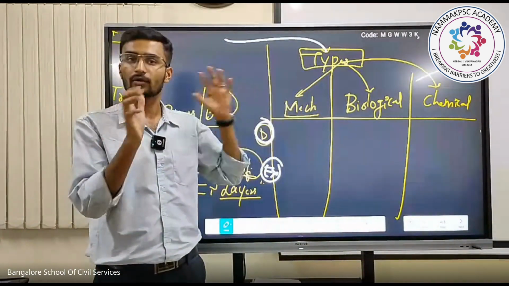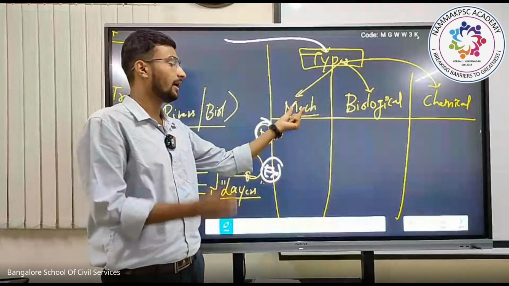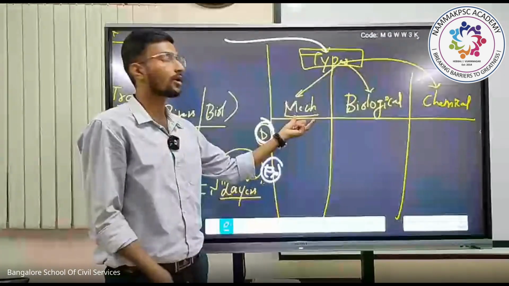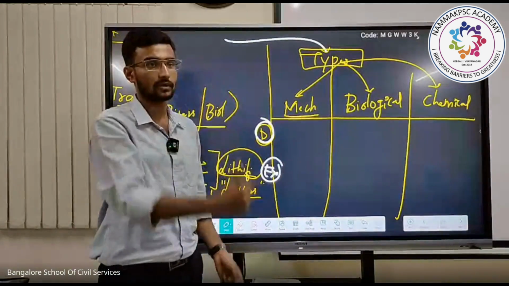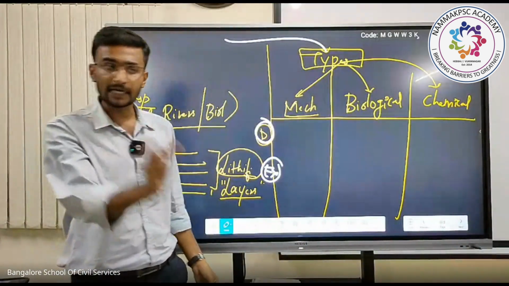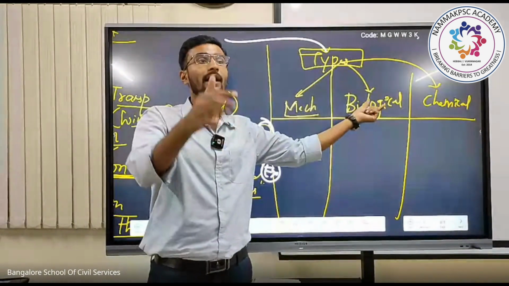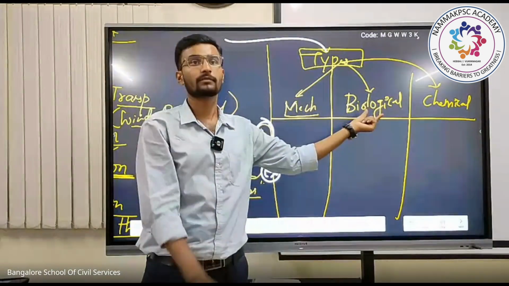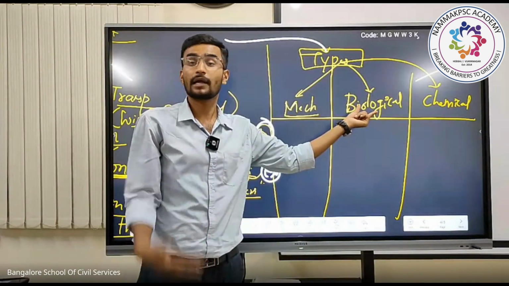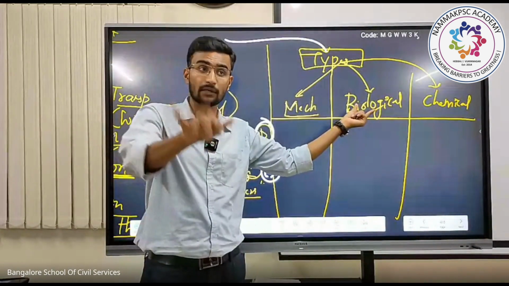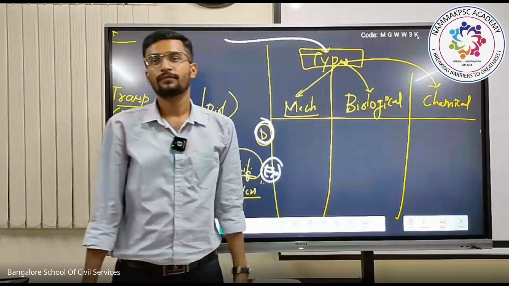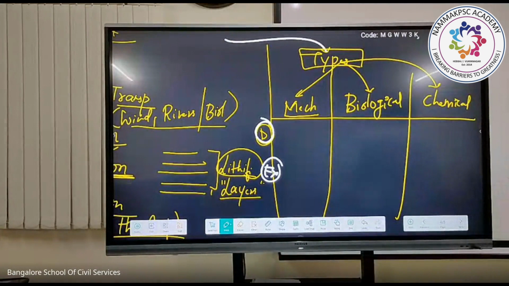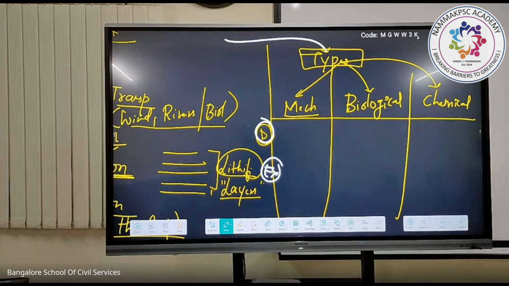If the sedimentary rock has been formed via different physical aspects or mechanical processes, we call it a mechanical sedimentary rock. If it has been formed via the action of living organisms, we call it a biological one, like coral reefs, plants, animals. If the sedimentary rock has been formed through a process of chemical reaction, we call it a chemically formed sedimentary rock.